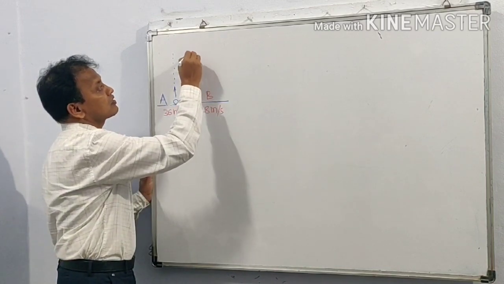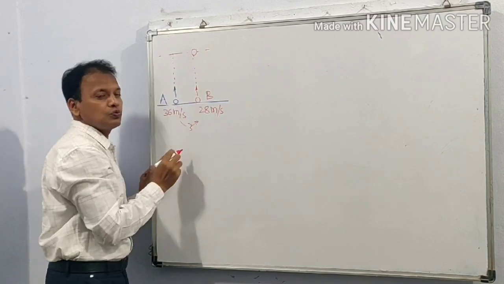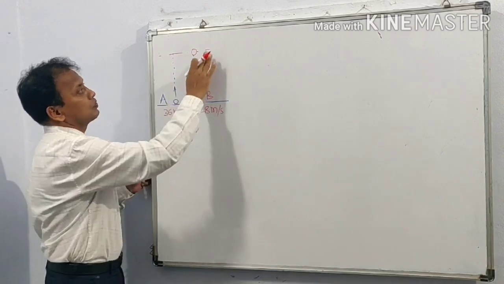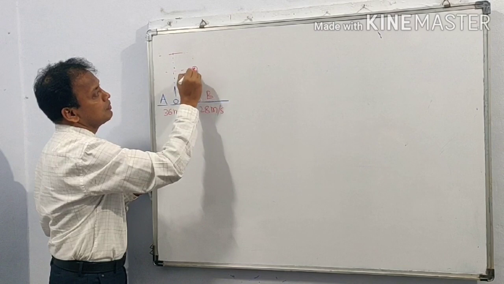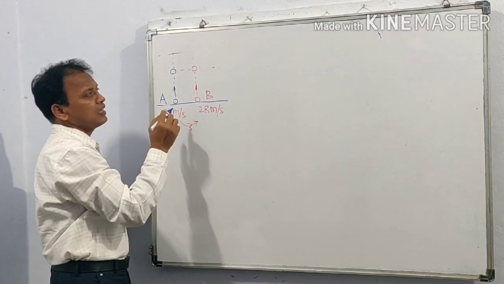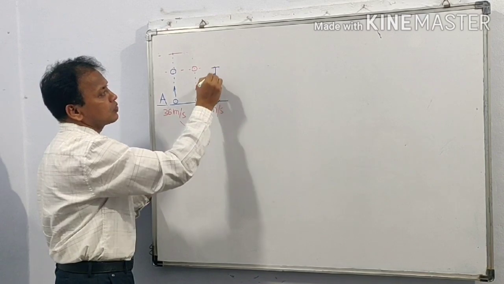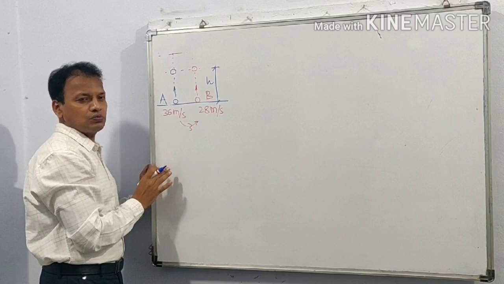So we are asked when and where these two stones will meet. We don't know when and where these two stones will meet. We are assuming that these stones will cross at height h from the ground.